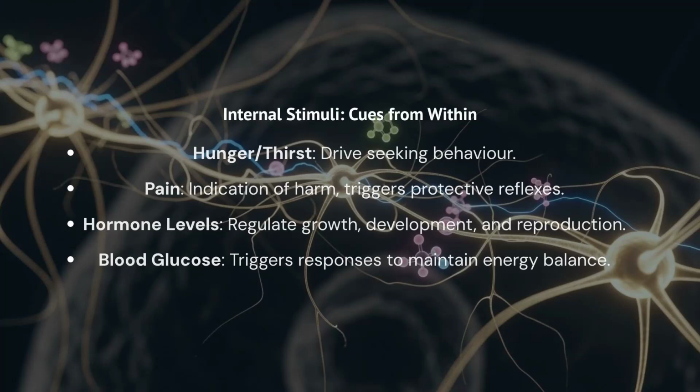Stimuli aren't just external. Many originate from within the organism itself. These internal cues are vital for regulating bodily functions. For instance, the feeling of hunger or thirst prompts an animal to seek food or water. Pain signals damage, leading to protective actions. Changes in hormone levels can trigger growth or reproductive cycles. These internal signals ensure the body's needs are met and its internal state is managed.